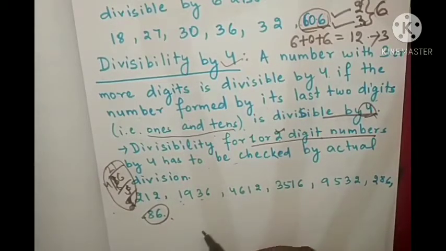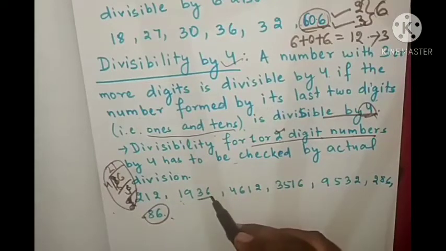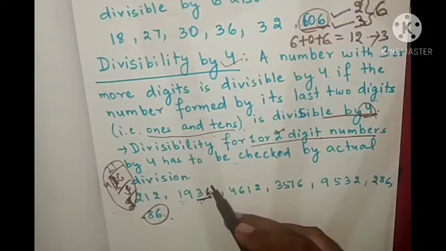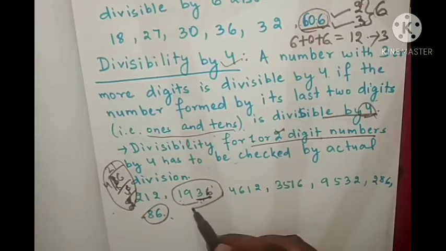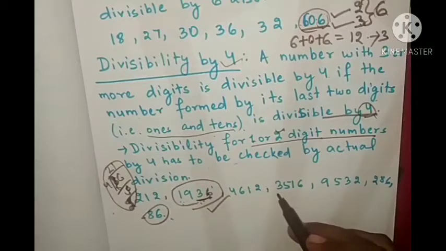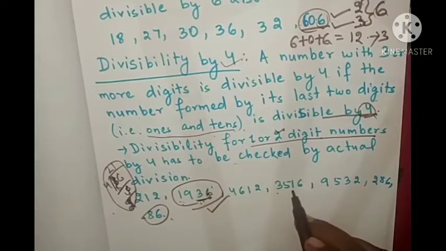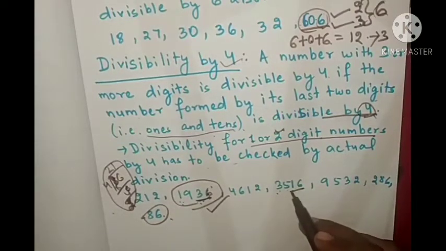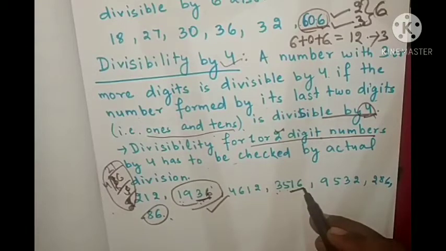But for a bigger number, one with more than 2 digits, we will see the last 2 digits, means ones and tens place. Is this number divisible by 4? Yes. 4 nines are 36. That's why 1936 is divisible by 4. Next we will see 3516. Is the last 2 digit number divisible by 4? Yes. The last 2 digits form 16.